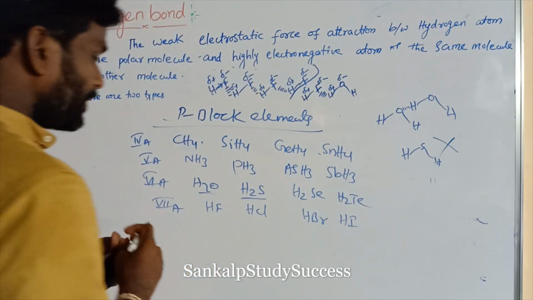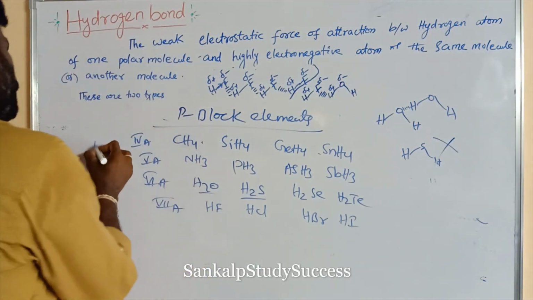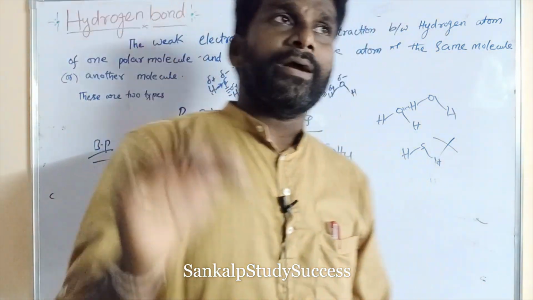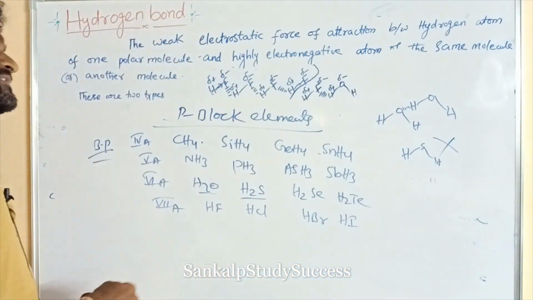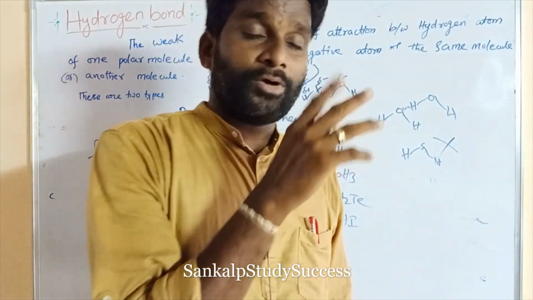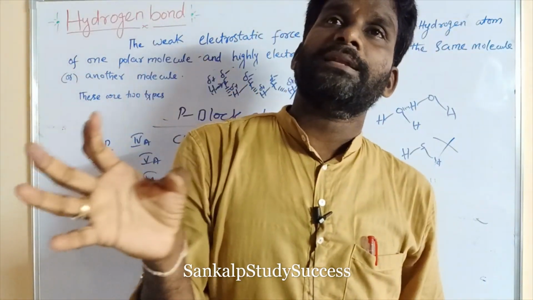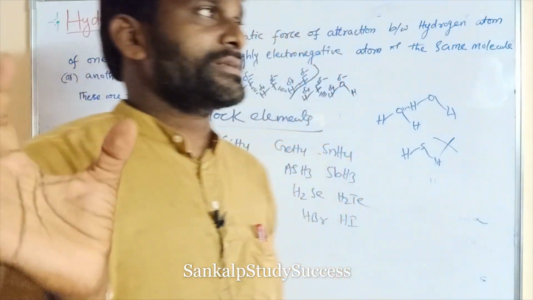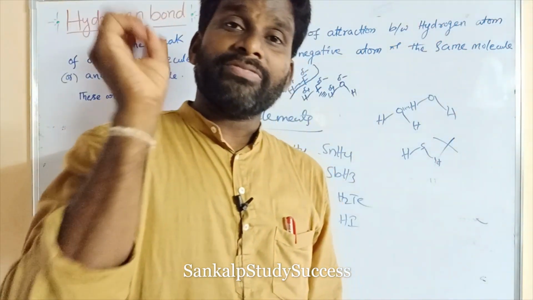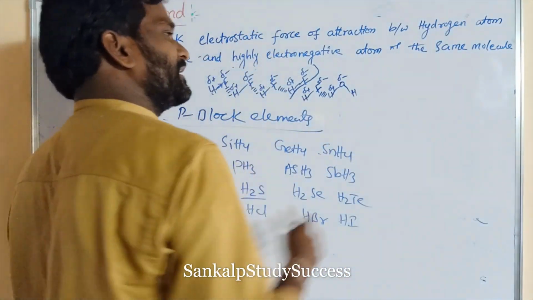Similarly, the boiling point order. What is the boiling point order? The boiling points of associated liquids. What are associated liquids? The liquids containing intermolecular hydrogen bonds are said to be associated liquids. The boiling point of associated liquids depends upon the strength of the hydrogen bond. This is a very, very important point. What is that?